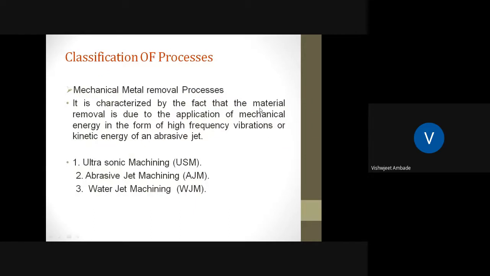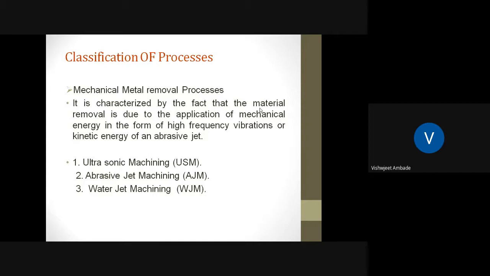Now, these are some classifications of the process, how we can classify the different machining processes. The first part of classification of the process is the mechanical type of metal removal process. It is characterized by the fact that the material is removed due to the application of mechanical energy in the form of high frequency vibration or kinetic energy of an abrasive jet.